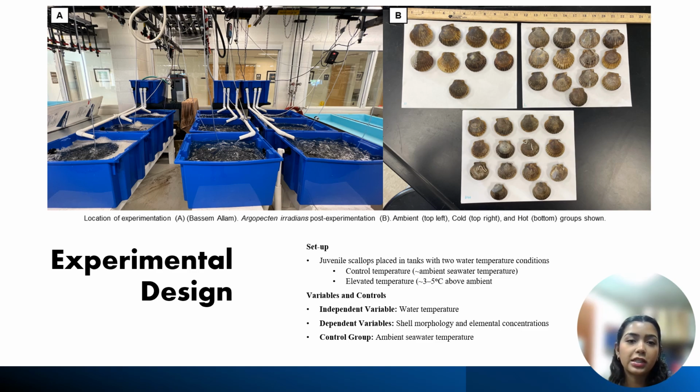My experimental conditions consisted of 3 groups. I had a hot group, which had 20 degrees Celsius water, the ambient group, which mimicked normal water temperatures of 18 degrees Celsius, and my cold group, which had waters of 16 degrees Celsius. And I analyzed the shell morphology and elemental composition for all of these, while the ambient seawater temperature served as a control. These experiments allowed me to isolate the impacts of temperature and acidification on scallop shells in order to further analyze them.